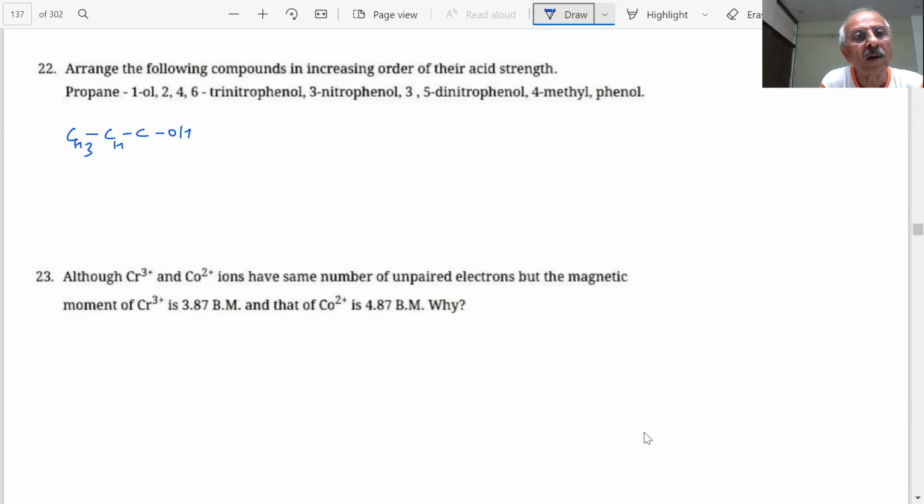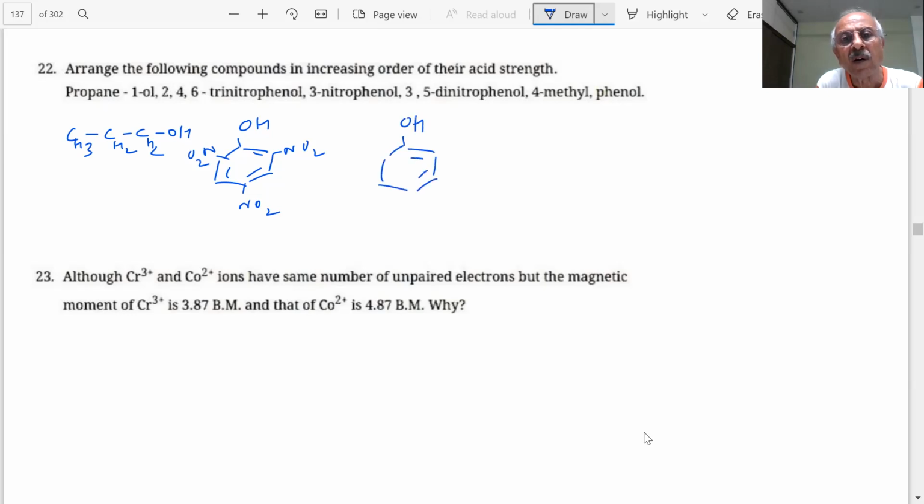Then 2,4,6 trinitrophenol. 3 nitrophenol. And 4 methylphenol.